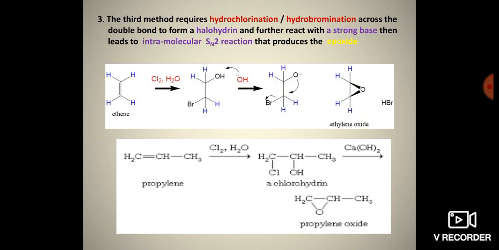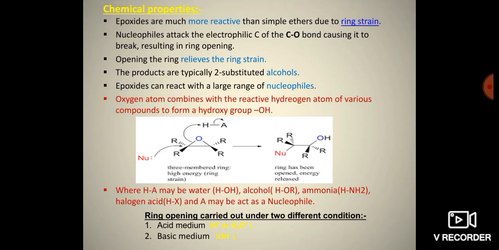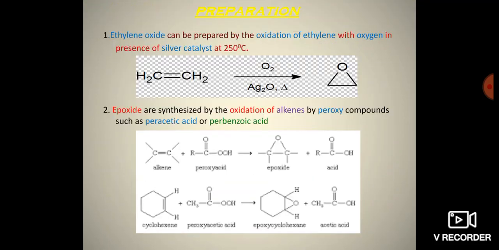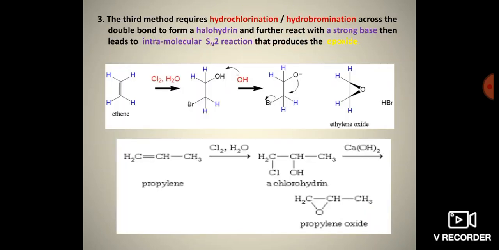It produces the epoxide. In the first reaction, you notice that ethene reacts with chlorine and water to form a halohydrin. Then it reacts with OH minus, that is a strong base, and gives ethylene oxide. Same as the second reaction, we use propylene reacting with chlorine in water to form a halohydrin, that is chlorohydrin. It reacts with a strong base, that is calcium hydroxide, to form propylene oxide. So these are the 3 preparation methods: one is the first, then the second and third method.